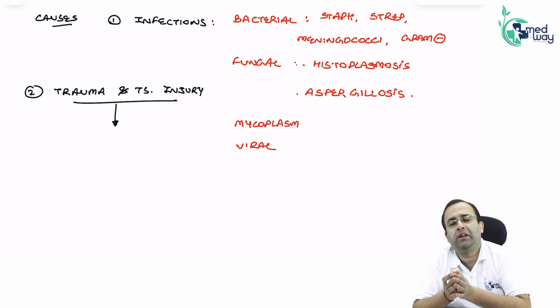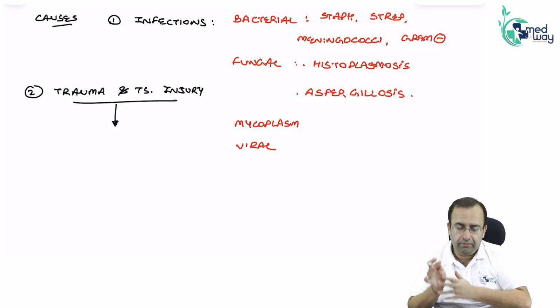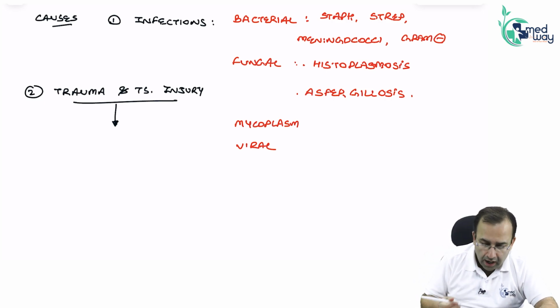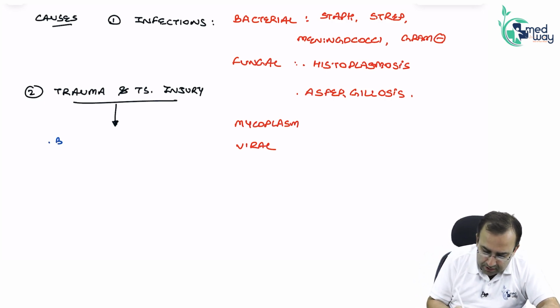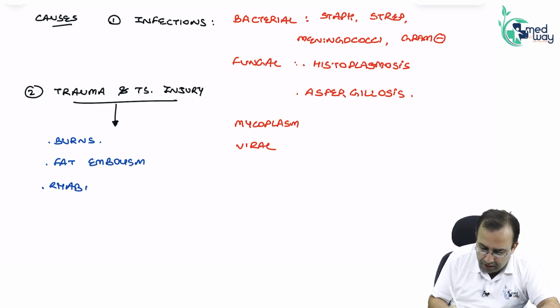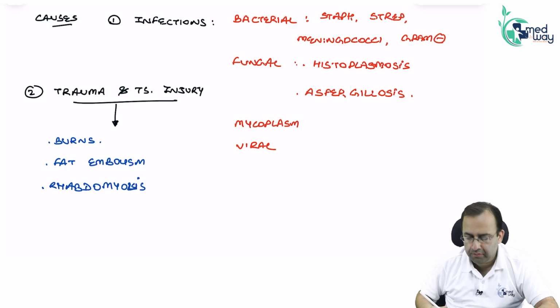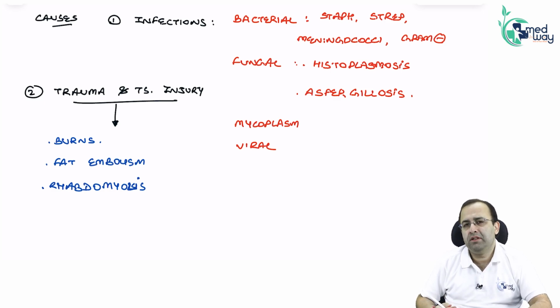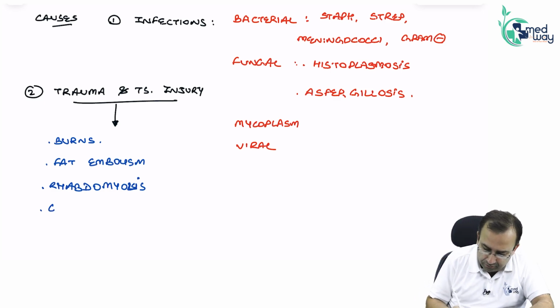It releases tissue factor, which causes clotting. Trauma and tissue injury, either because of burns, fat embolism, road traffic accident in turn leading to fat embolism, rhabdomyolysis. So all this is due to road traffic accident, fat embolism, rhabdomyolysis, extensive burns, gunshot injury.